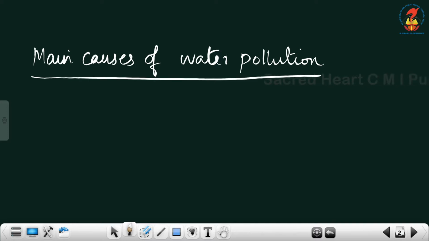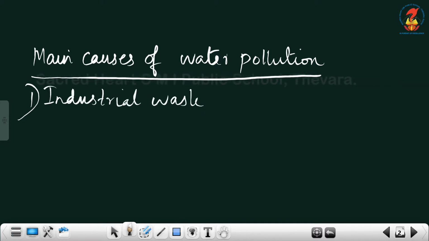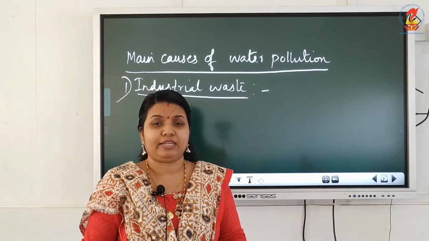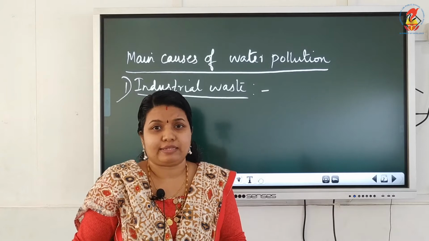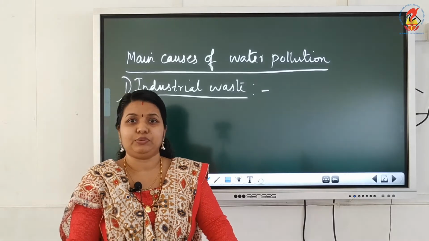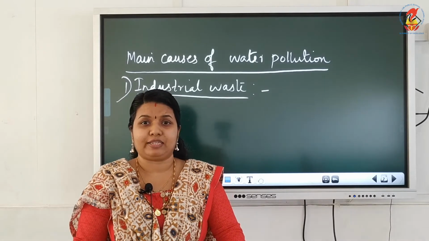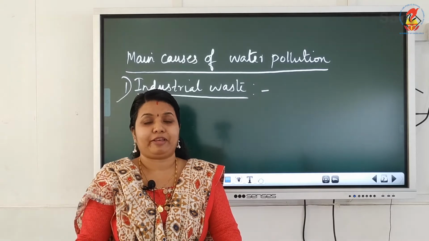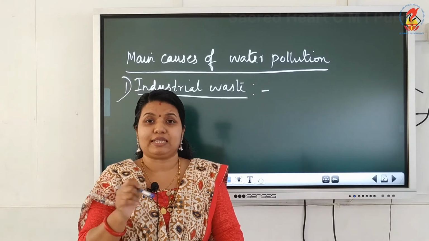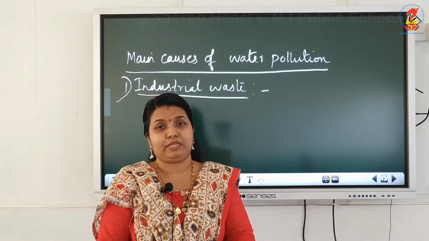Main causes of water pollution. The first one is industrial waste. First main cause of water pollution is industrial waste. Many industries discharge their untreated waste materials into rivers and streams, into water bodies. Examples are oil refineries, textile and sugar mills, paper factories, etc. And they cause chemical contamination of water. Chemicals getting mixed up with water, they cause chemical contamination of water.